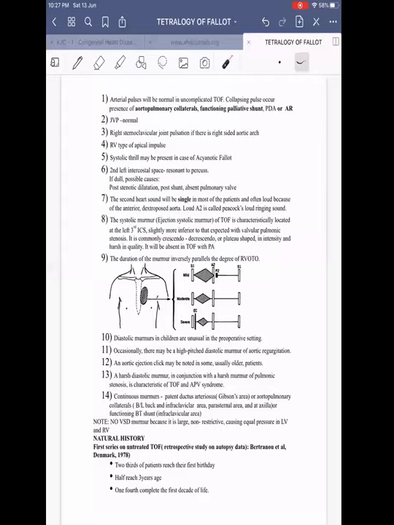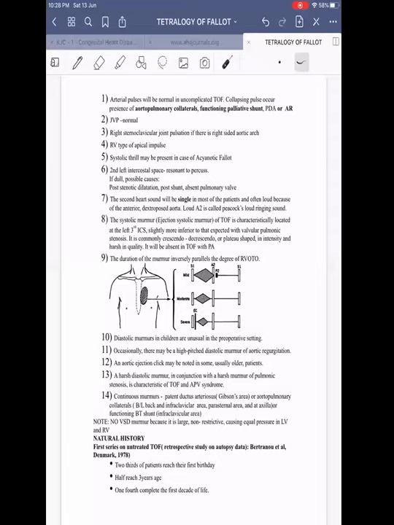Then coming on to JVP, it will be usually normal. However, if it is elevated, what are the causes? Again, the aortopulmonary collaterals, or if they develop biventricular failure either due to AR or AS, systemic hypertension, anemia, then infective endocarditis, or if there is a restrictive VSD, as in Hoffman variant, then they can have elevation in the JVP. And in the post-TOF repair patient, what are the causes for elevated JVP? Somebody asked. The causes should be RV failure secondary to TR, PR, free PR. Those are the causes which we are supposed to tell.